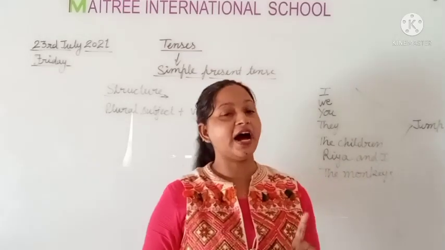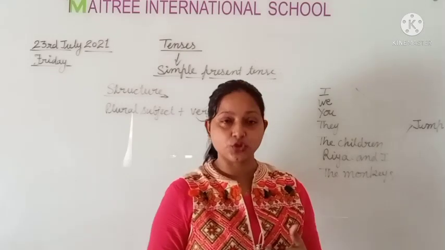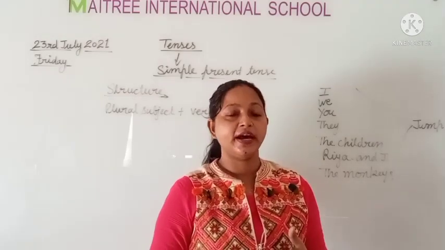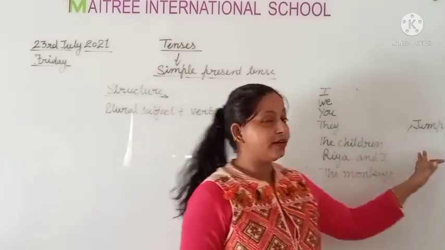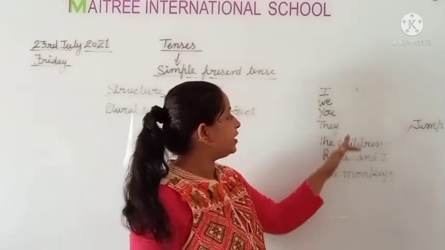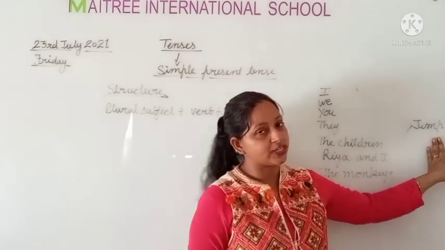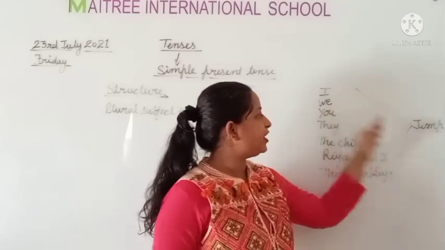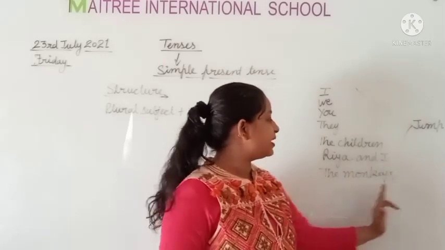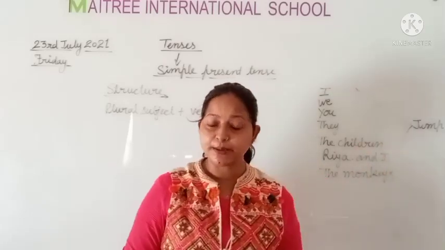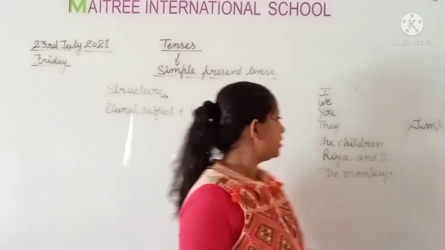In the first structure, I have taught you that we use verbs with s or es form like jumps, cooks, writes, works. But here, when we have plural subject, then we use verb but without s or es. Okay, I jump, we jump, you jump, they jump, the children jump, Ria and I jump, the monkeys jump. When we have a plural subject, then we do not use s or es with the verb, with the action word.